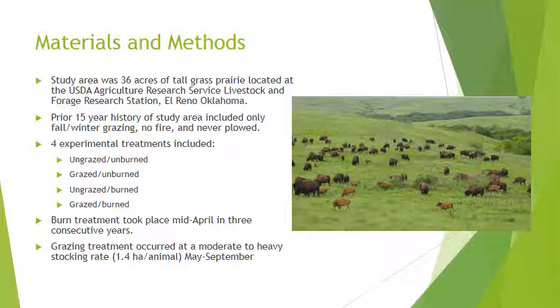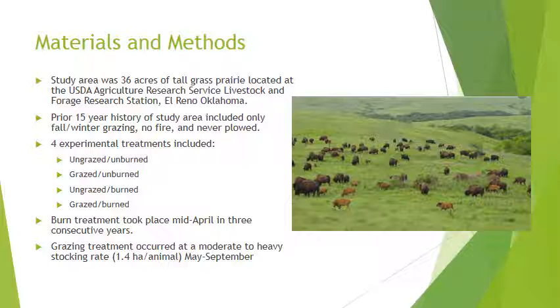So, the study area where this study was conducted was located on about 36 acres of tallgrass prairie located at the USDA's Agriculture Research Service Livestock and Forage Research Station located in El Reno, Oklahoma. A little bit about the history of the project area. For the previous 15 years, the study area only received fall and winter grazing at moderate levels, no fire, and the ground was never plowed.